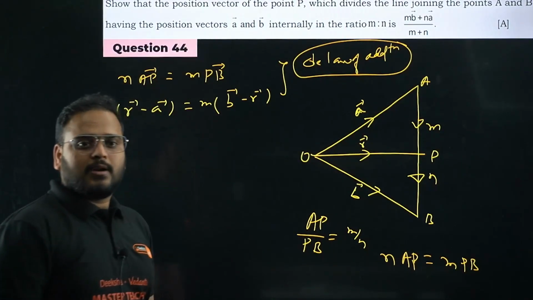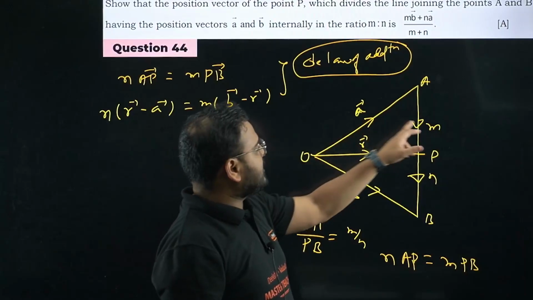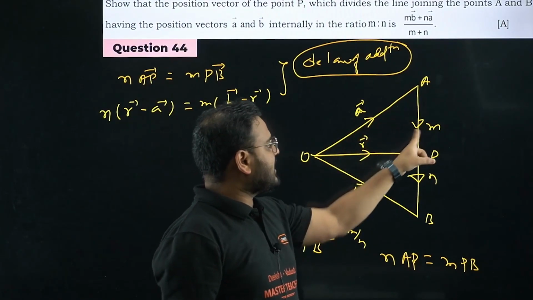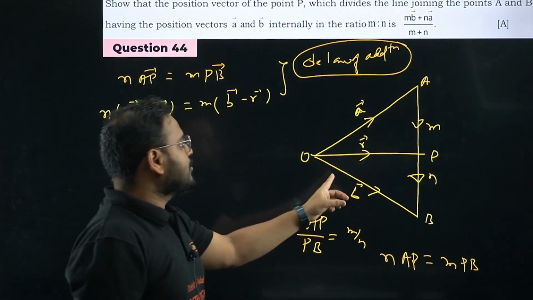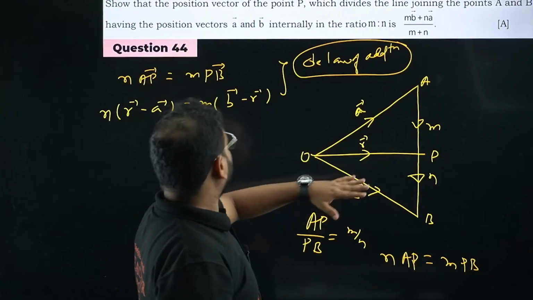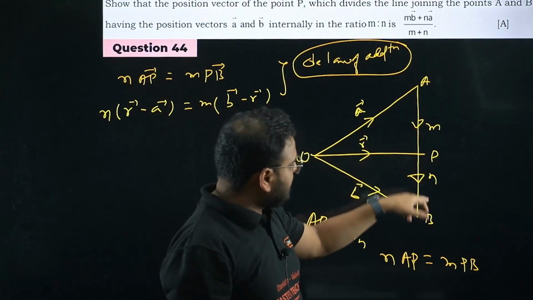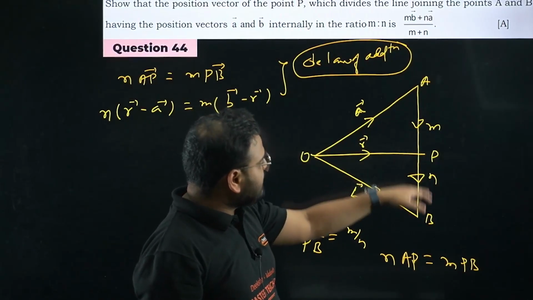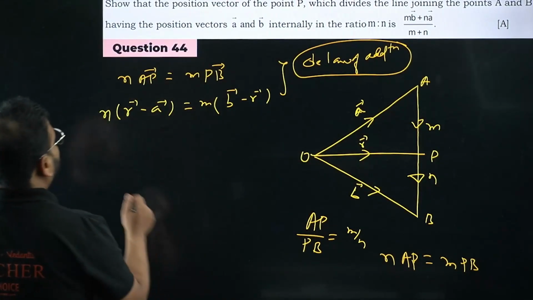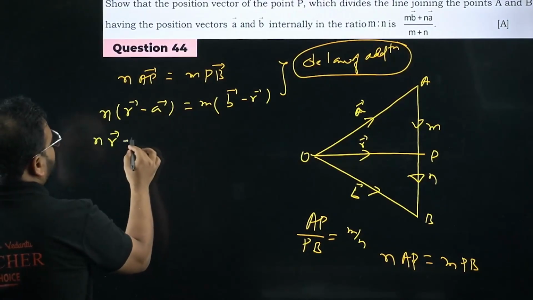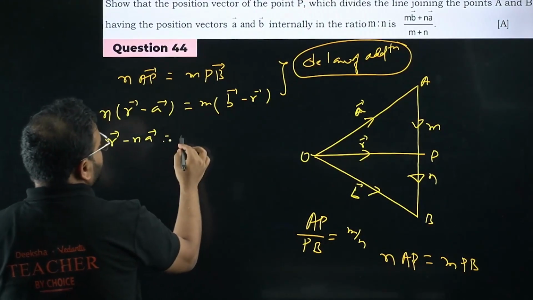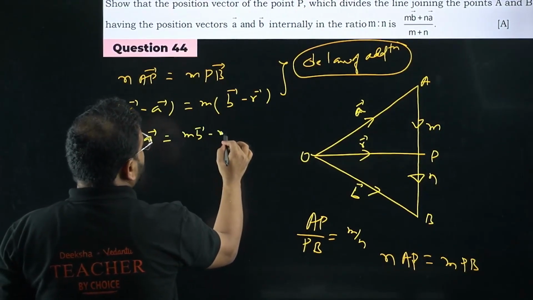Understood? So this plus this is this. A plus AP is R, so I can write AP simply as R minus A. Same way, R plus PB is B, so I can write PB as B minus R. Now expand this. I get NR minus NA equals MB minus MR.